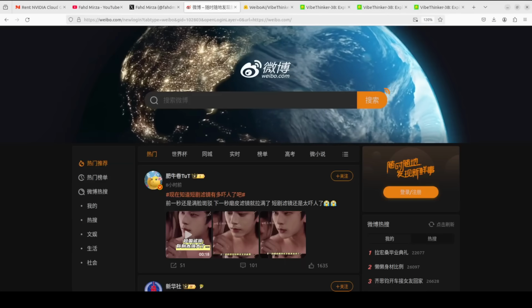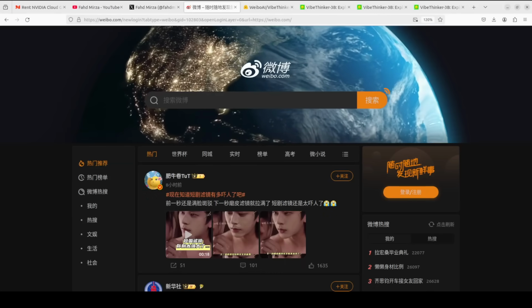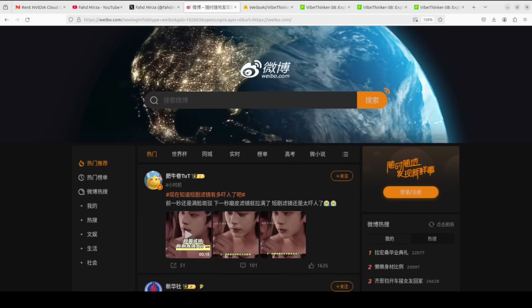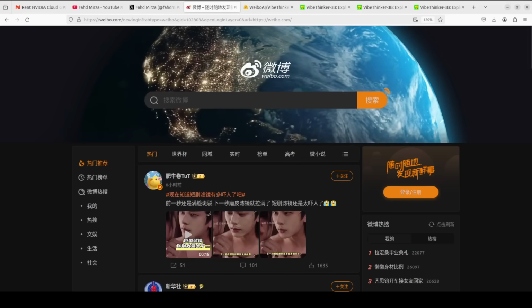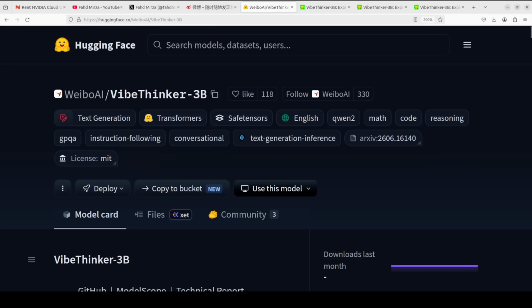So Weibo, the Chinese social media company behind China's equivalent of Twitter or X, just dropped something interesting. They released a model called VibeThinker-3 billion, and the number that stops you in your tracks is right there in the name: 3 billion parameters. That is a tiny model by any modern standard.